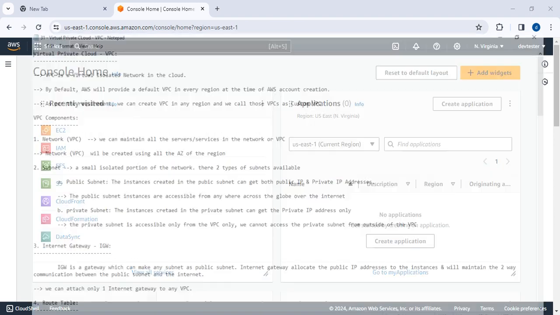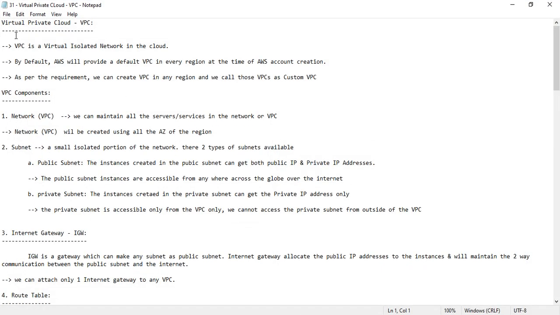If you want a better understanding, please have a quick look at this. The VPC, Virtual Private Cloud, is nothing but a virtual isolated network in the cloud. Meaning in the cloud we have a vast network that has been provided by AWS. In that vast network, we are going to create our own customized network. In that customized network, I'm going to create the resources which are related to my organization.